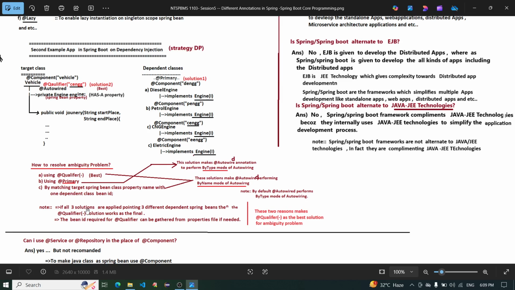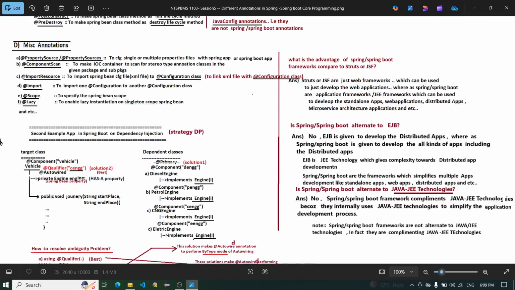Note, if all three are applied pointing to three different dependent beans, the @Qualifier solution works as the final. The bean ID required for @Qualifier can be gathered from a properties file if needed. These two reasons make @Qualifier the best solution for the ambiguity problem.